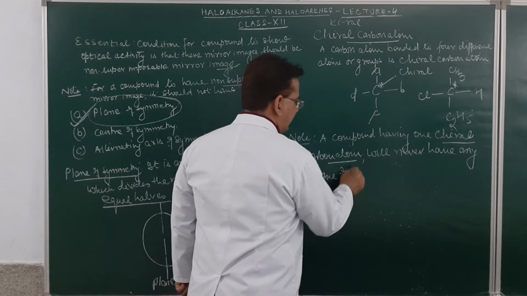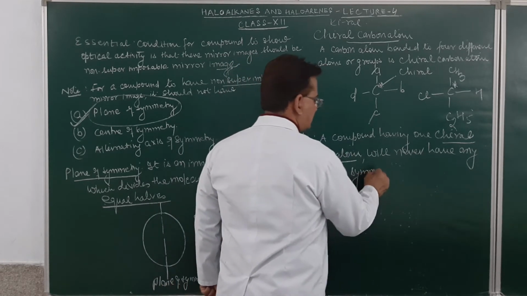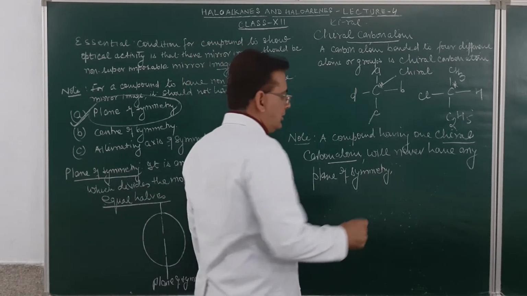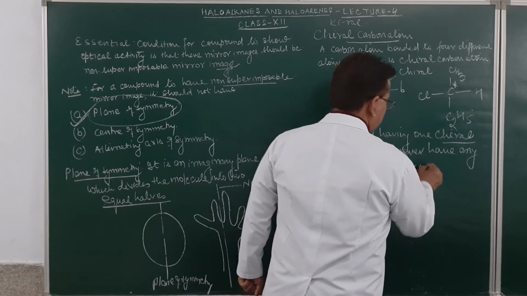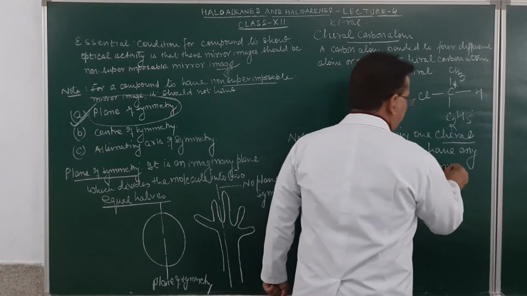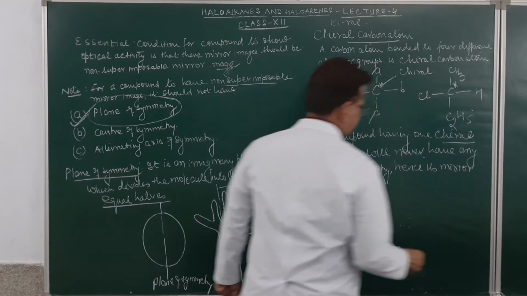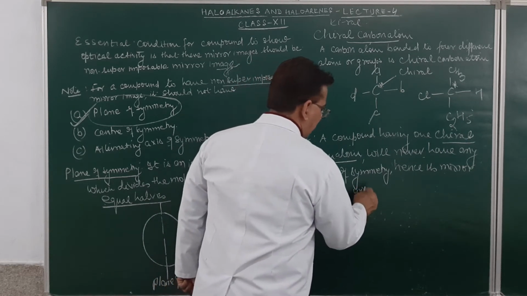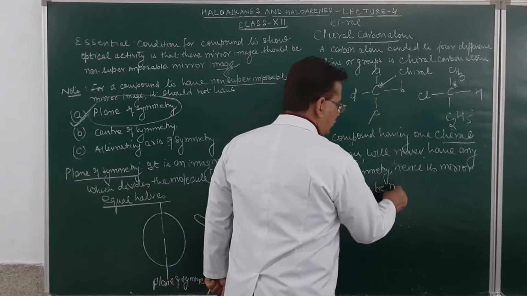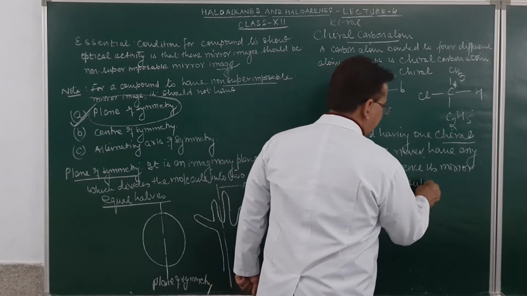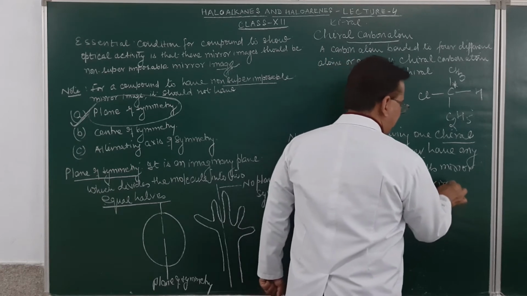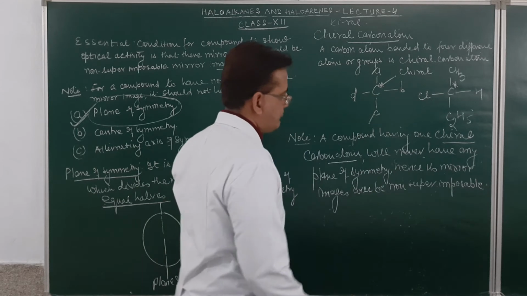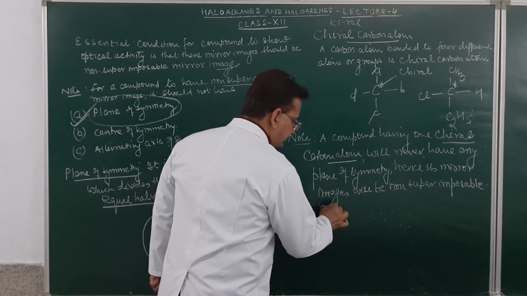Hence, its mirror images will be non-superimposable mirror images.